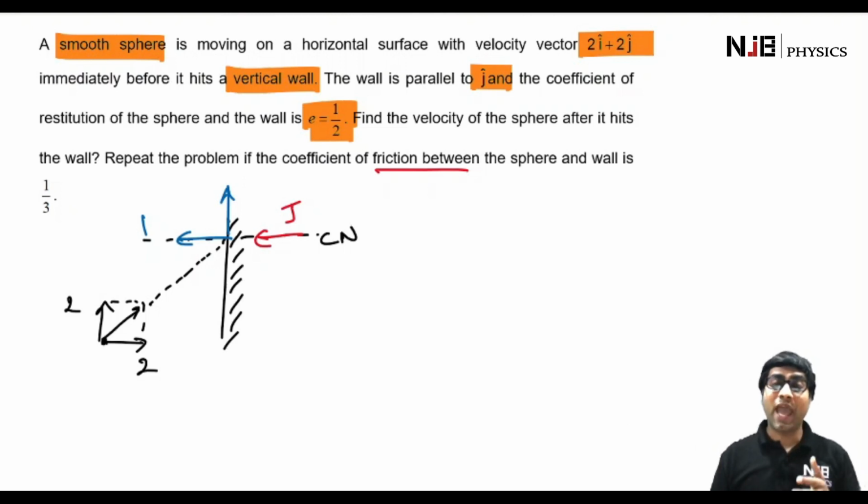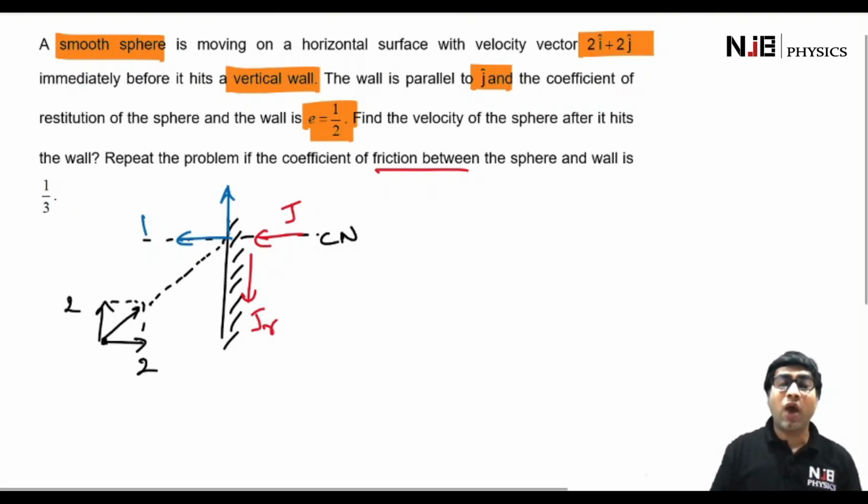Earlier, in the absence of friction, there was no impulse in the y direction, and therefore the velocity in the y direction remained 2 meters per second. However, now in the presence of friction, the particle is going to experience an impulse in the negative y direction. Let's say this impulse is Jr, and because of it there will be a change in its velocity along the y direction as well.